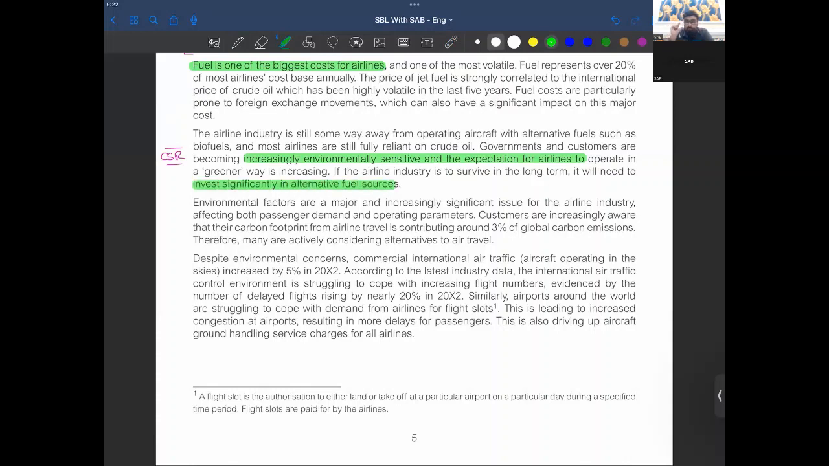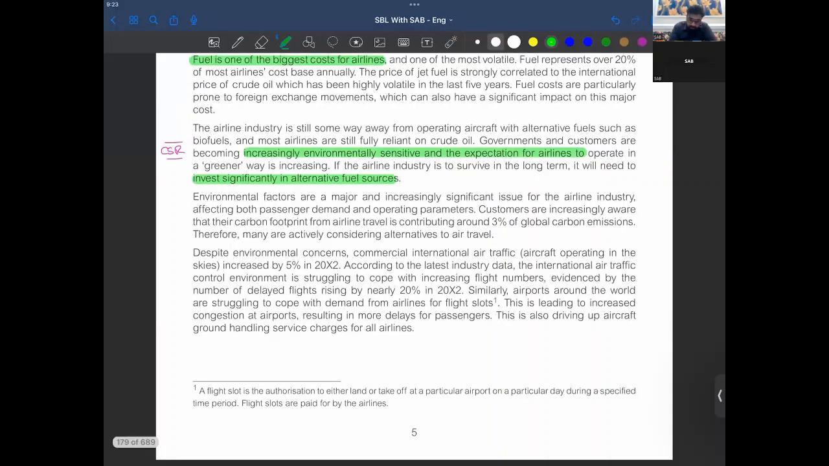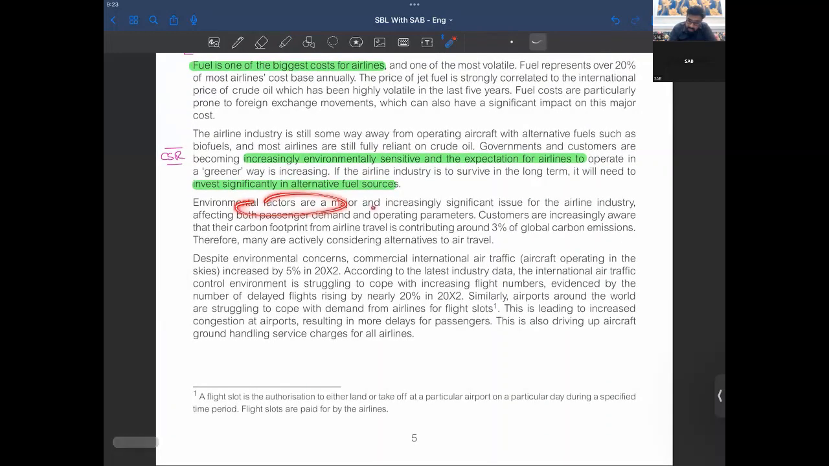So CSR could be one of the favorite topics of the examiner here, right? Because you are a fuel-consuming entity, and airlines and customers want fuel safety. Environmental factors are a major and increasingly significant issue for the airline industry, affecting both passenger demand and operating parameters. Customers are increasingly aware that their carbon footprint from airline travel contributes around 3% of global carbon emissions, right? 3% of global carbon emissions.